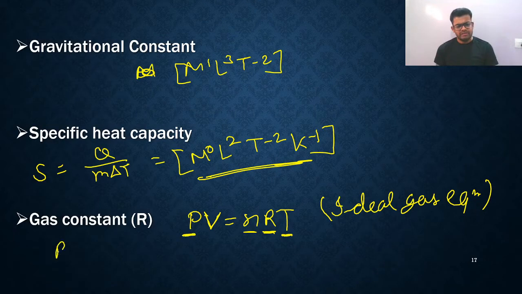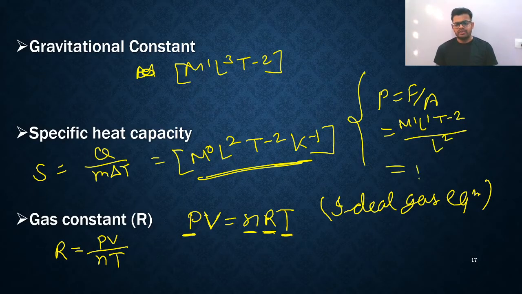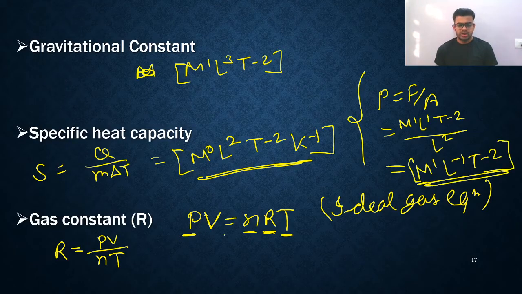So you need to find the formula of R. You will say R is PV upon nT. You need to write it like this. What is the dimensional formula of pressure? P is equal to force divided by area. Force M1 L1 T minus 2 divided by L raised to 2. As you solve it, you will get M1 L minus 1 T minus 2. This is the pressure.